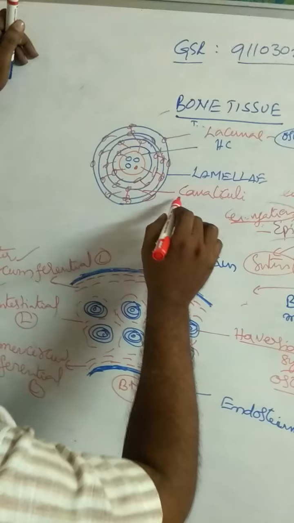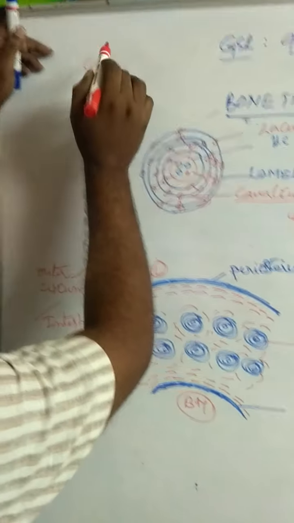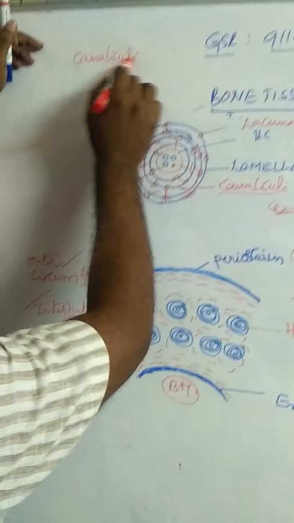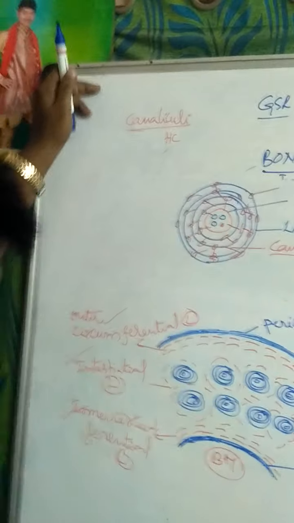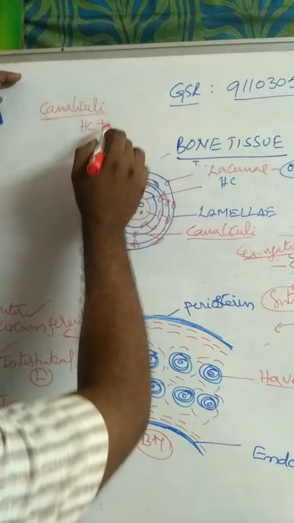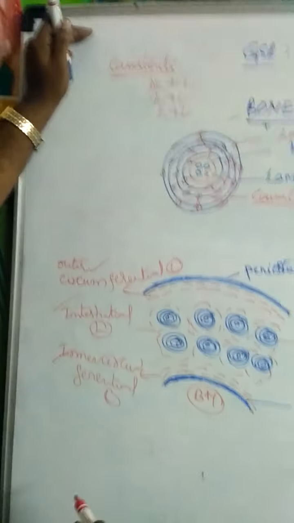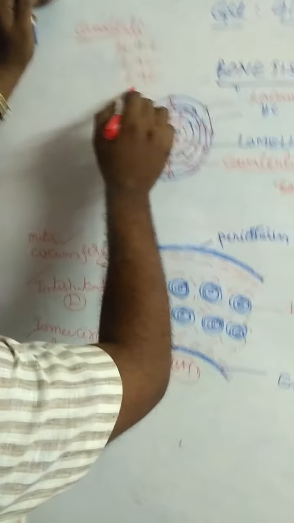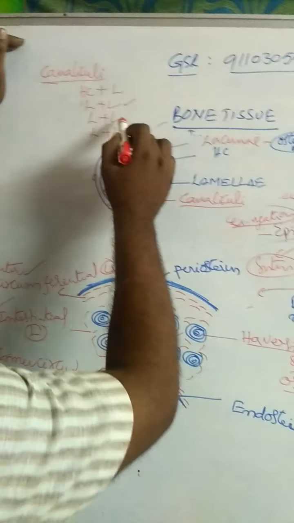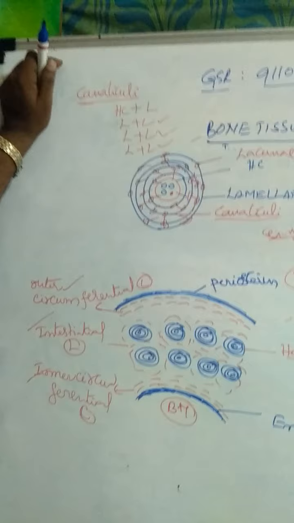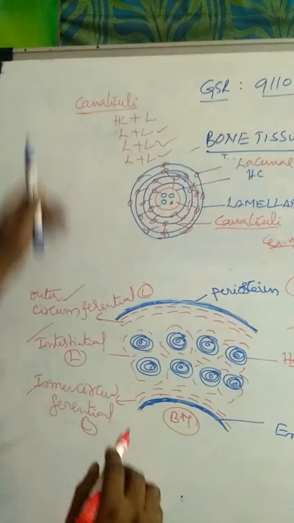Canaliculi connect the Haversian canal to lamellae, lamellae to lamellae, lacunae to lamellae, and lacunae to lacunae. That is the canaliculi. This is one Haversian system.